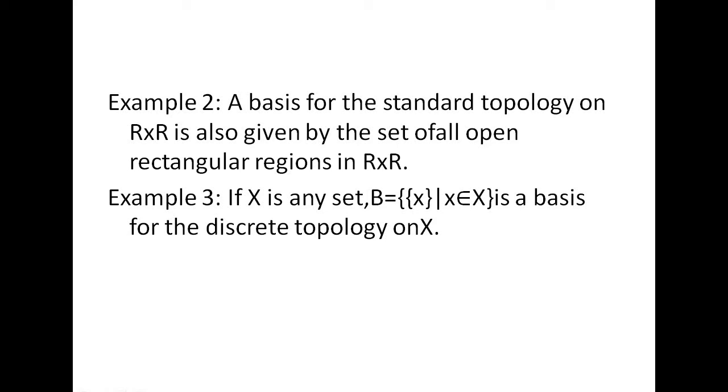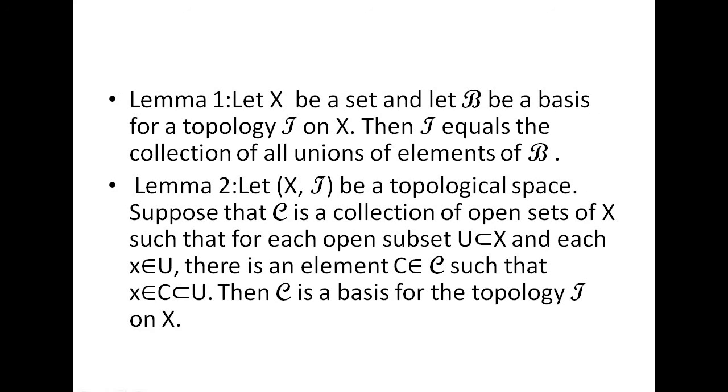In example 2, how can you define a standard topology on R cross R? The basis for the standard topology on R cross R is given by the set of all open rectangular regions in R cross R. Next, we are going to see an example of how to define a basis B in a discrete topology on X. X is any set, then the basis script B equal to the set of all singletons {x}, such that x belongs to X, is a basis for the discrete topology on X.